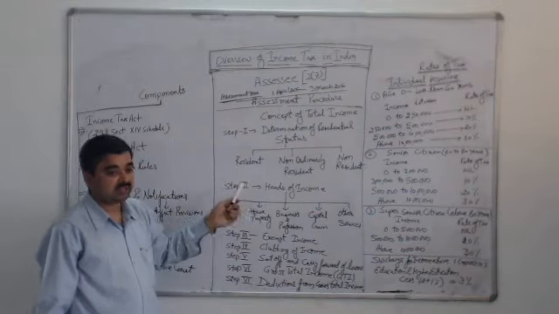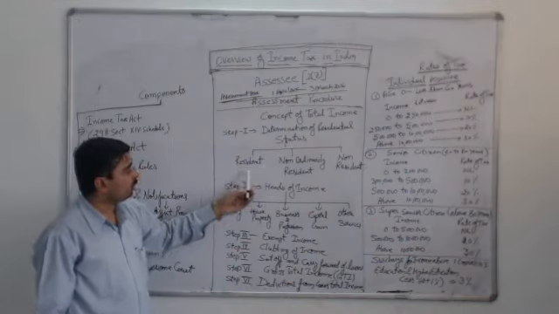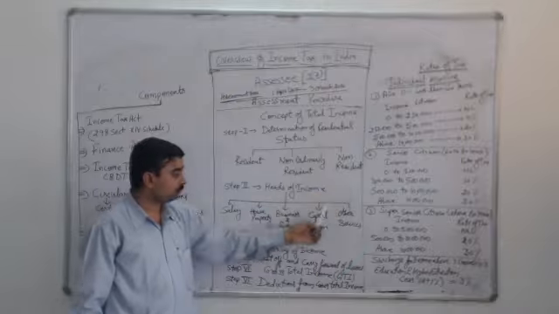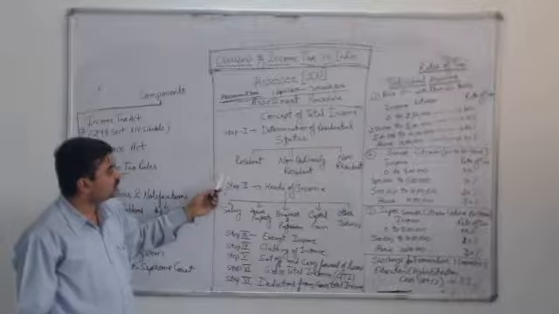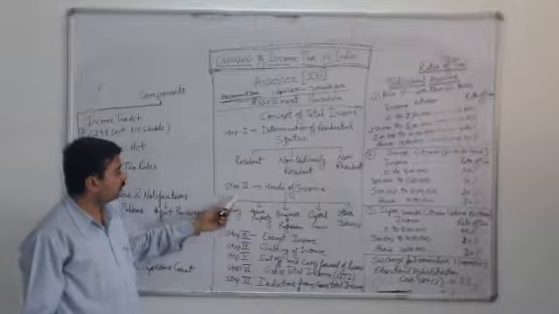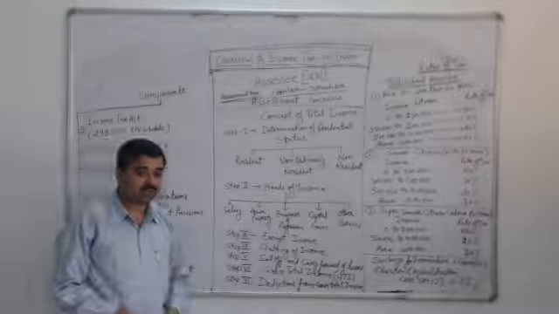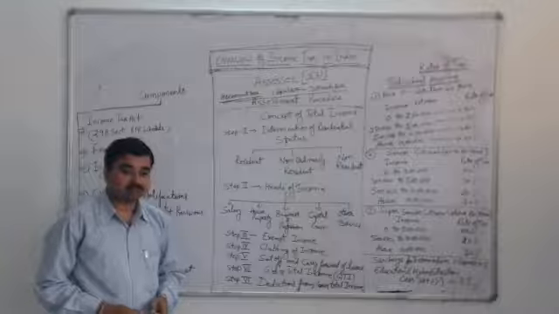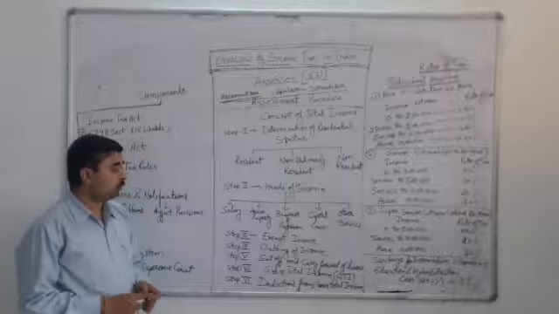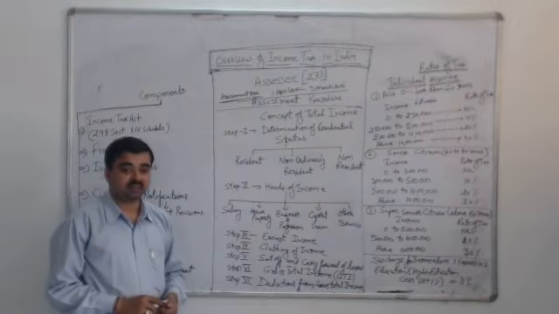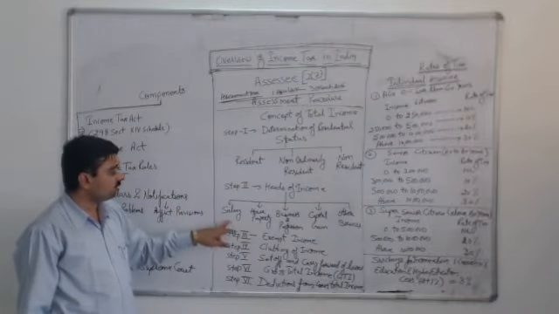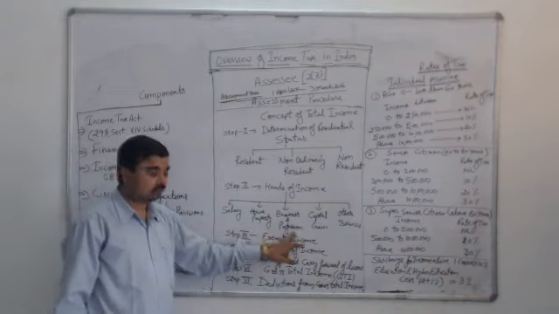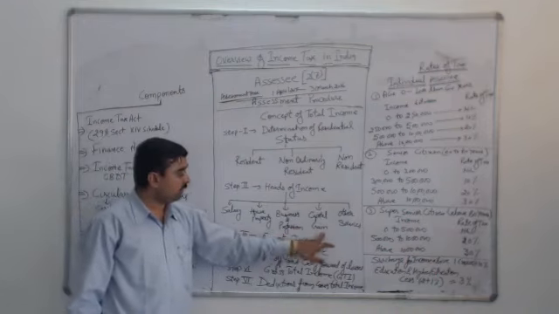For the rest of the assessees, like companies and partnerships, there will be only 2 types of residential status, resident or non-resident. After the determination of residential status, we go ahead and check the heads of income for any assessee. An assessee will get income from any source, but for the purpose of the Income Tax Act, it is divided into 5 parts: income from salary, income from house property, income from business and profession, income from capital gain, and finally income